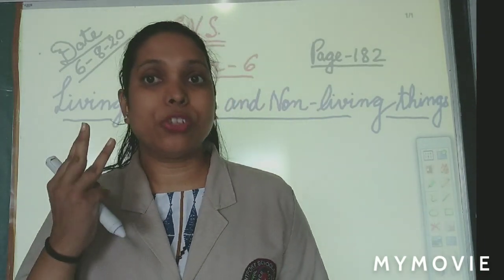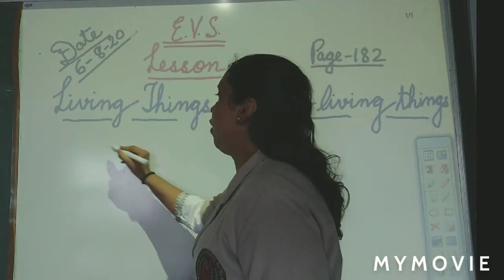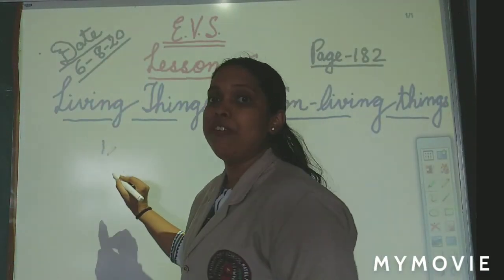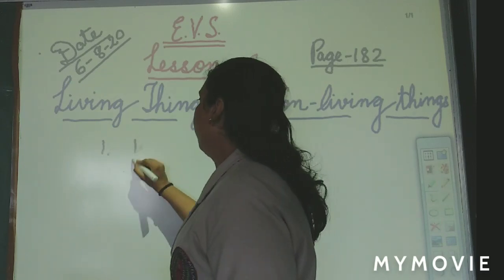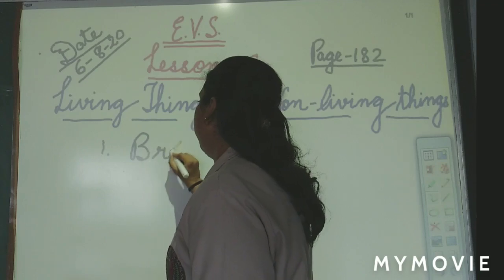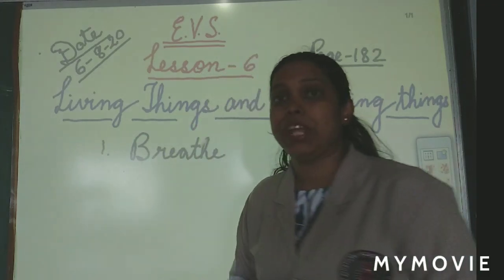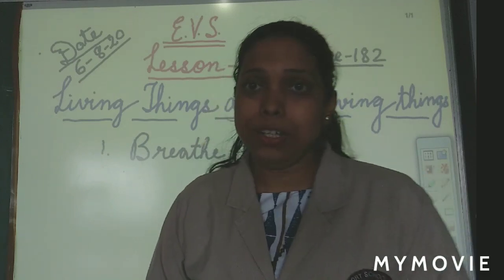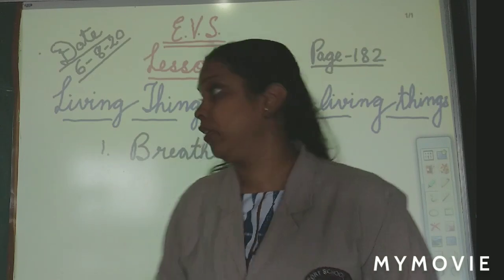In that we have learned 3 points till yesterday. The first point we have learned is living things breathe. What do they do? They breathe. B-R-E-A-T-H-E. Living things breathe. Okay, children. And what else do living things do? Living things move.